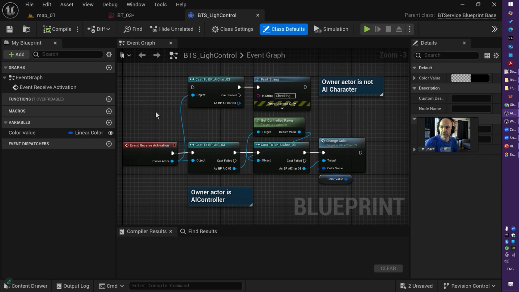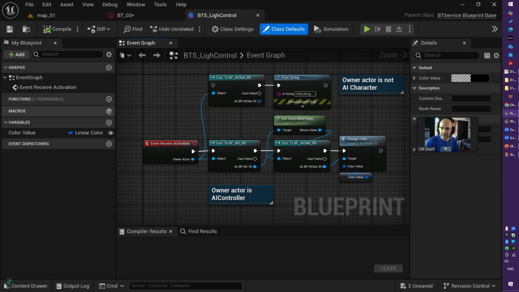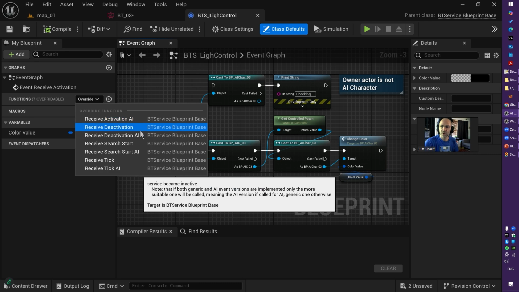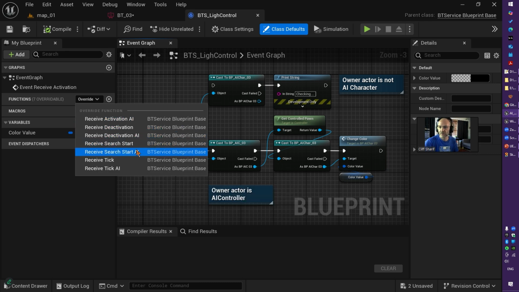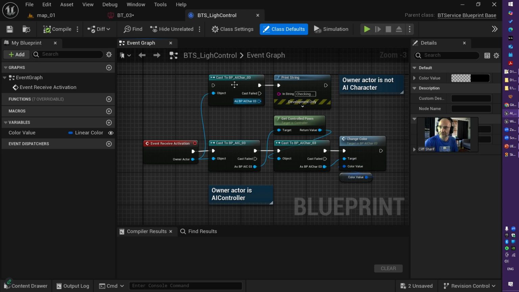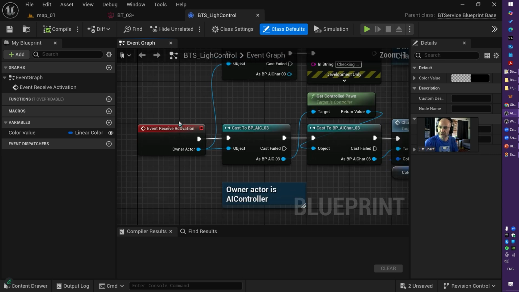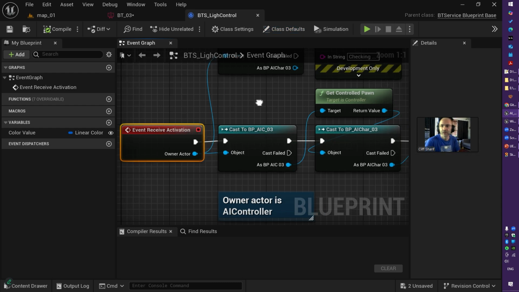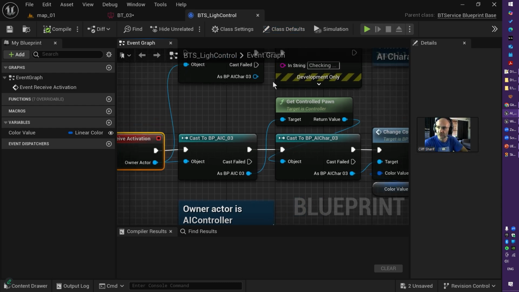Inside your service, like an AI task, you have a number of functions, or let's say events, which you can override: activate AI, deactivation AI, search start, and tick, and tick AI. For this task, I mean light control, I'm using receive activation. Every time this service gets activated, this task will get executed.